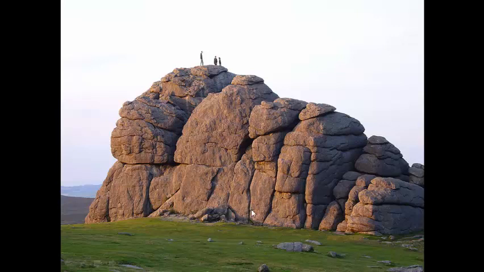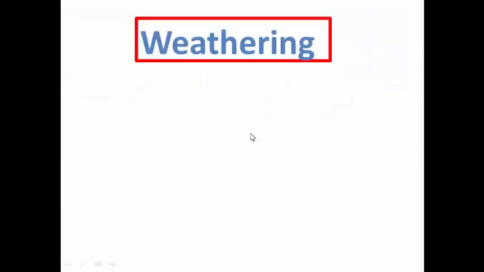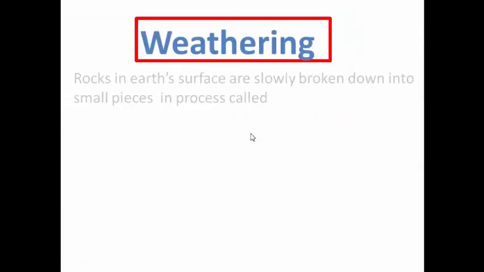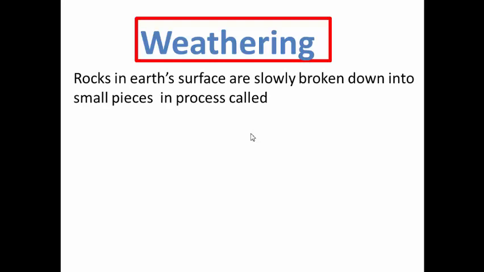Here you'll find more cracks, and all these rocks, a long time ago, were only one rock. Now we understand the meaning of weathering: rocks in the Earth's surface are slowly broken down into small pieces in a process called weathering.